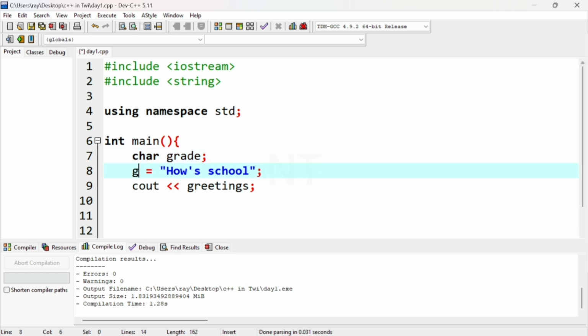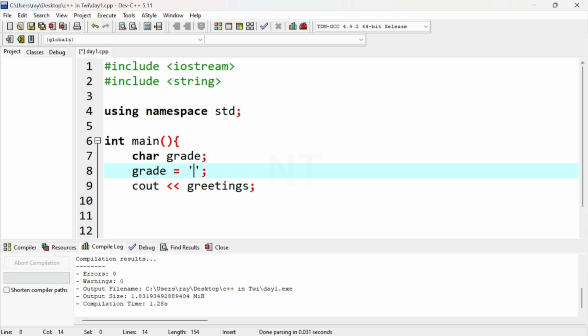Char stores only one character, so you can use single quotes for this one. Char grade, terminate it.